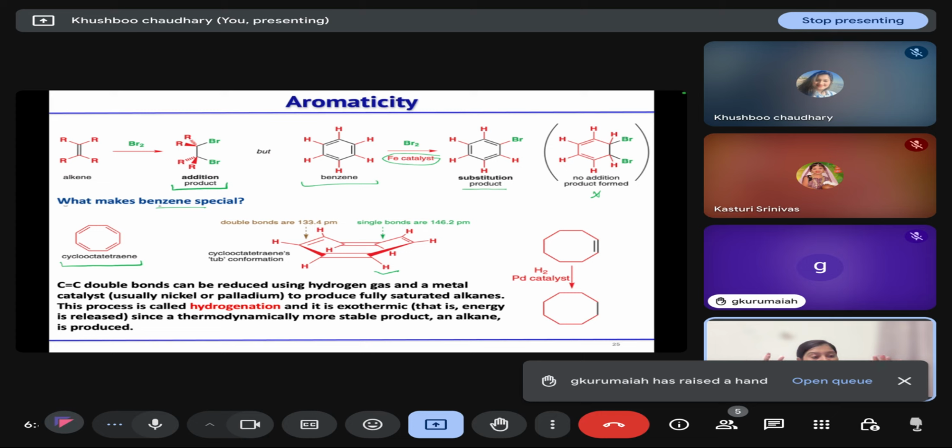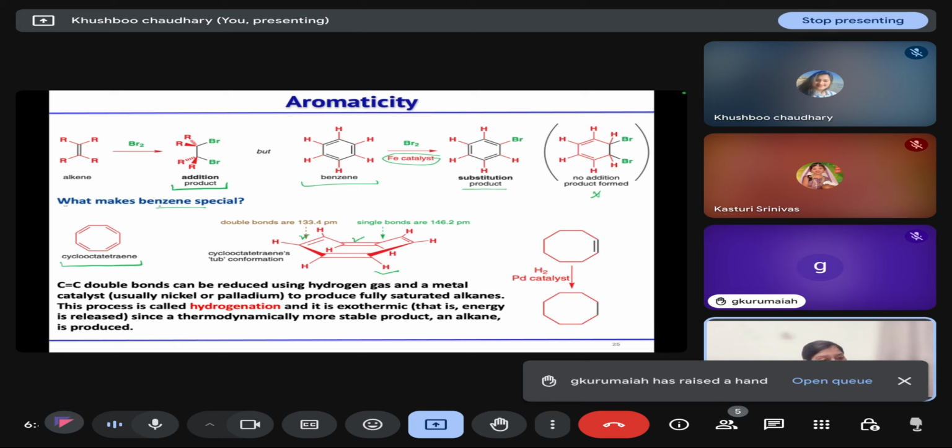For conjugation to take place, planarity is one of the conditions that should be there. But in cyclooctatetraene the double bonds are in different planes, so conjugation does not take place. So cyclooctatetraene can undergo addition reaction with bromine or can undergo hydrogenation, but benzene will not.